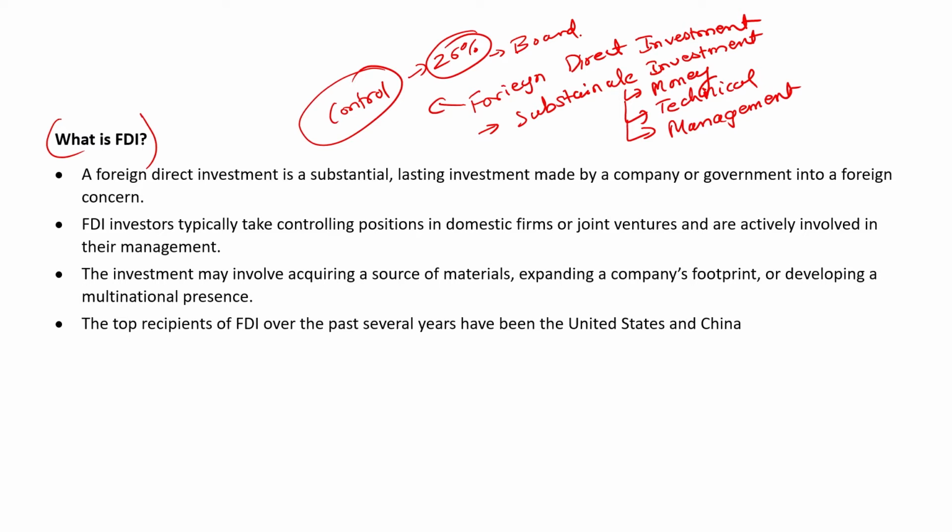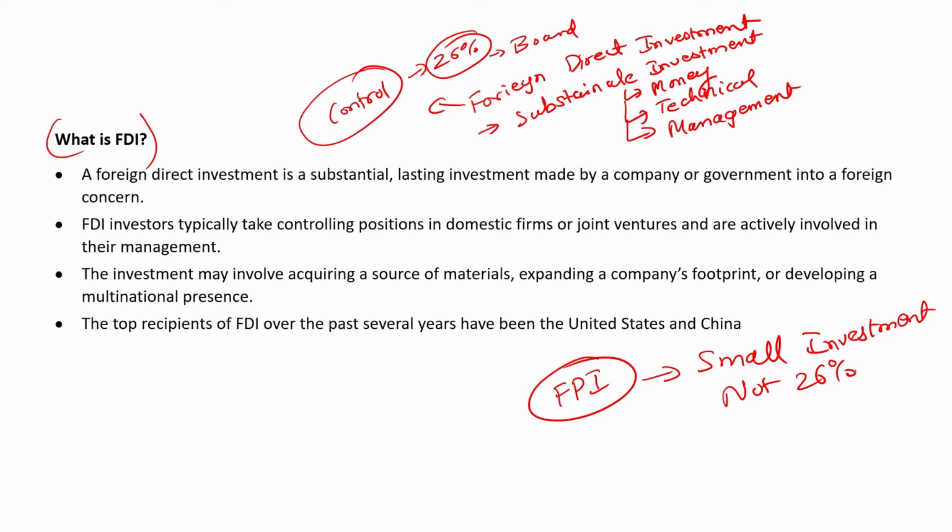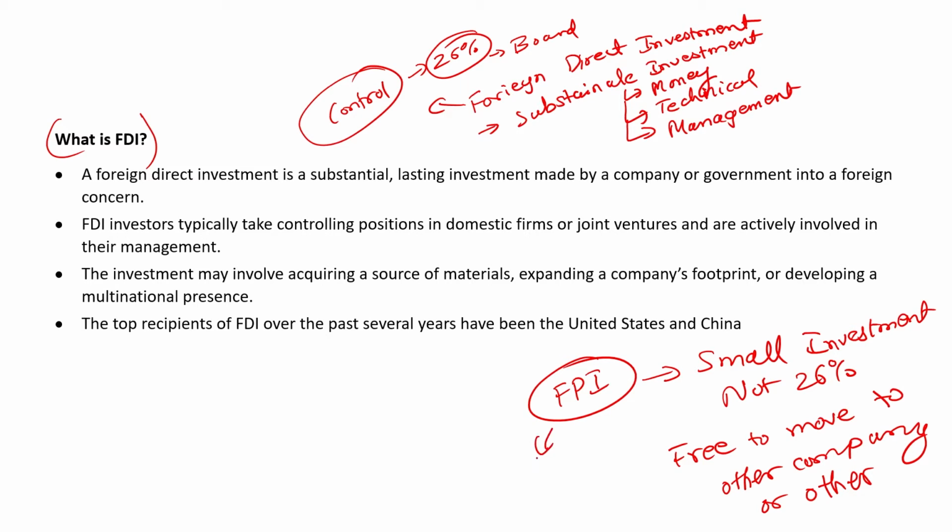FDI is considered to be better than FPI, that is foreign portfolio investment. Now what happens in foreign portfolio investment is small investments are made. Even if you have large money, you can only buy a certain amount of shares of a company, not more than, as I told you, 26%. And because of that, you are basically free to move to another company or another country at any point of time. If you see a favorable opportunity somewhere else, you run. This is basically short-term investment.